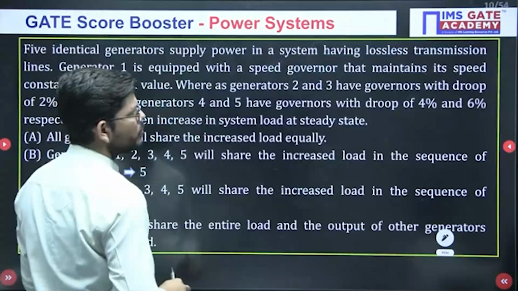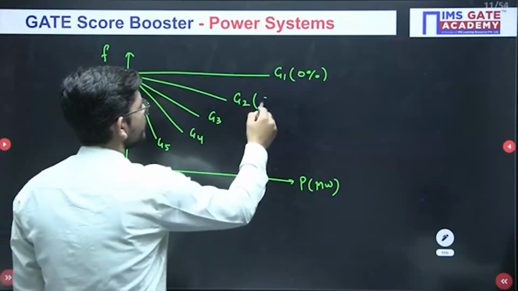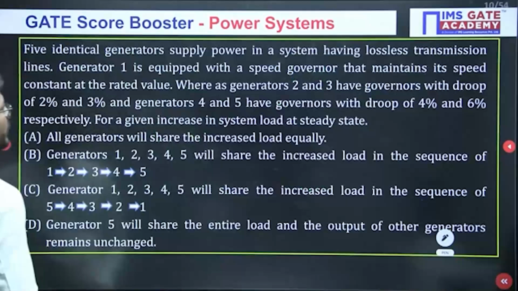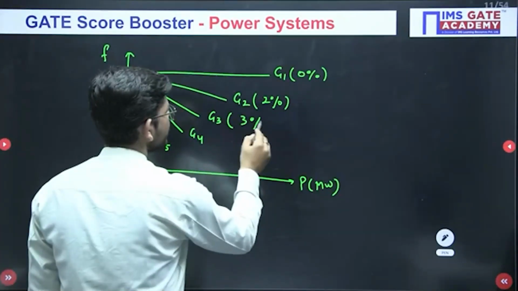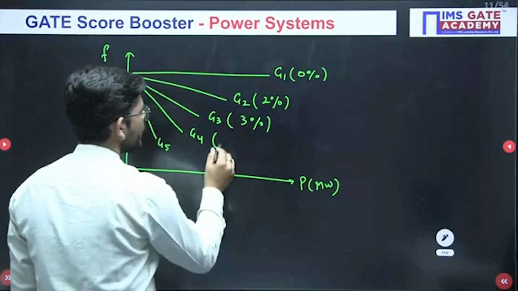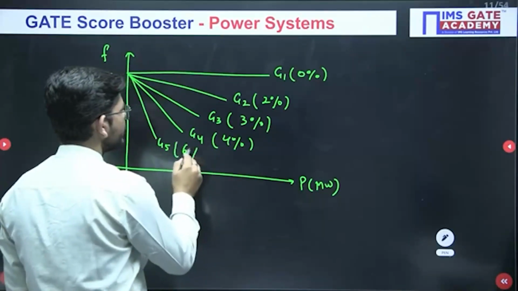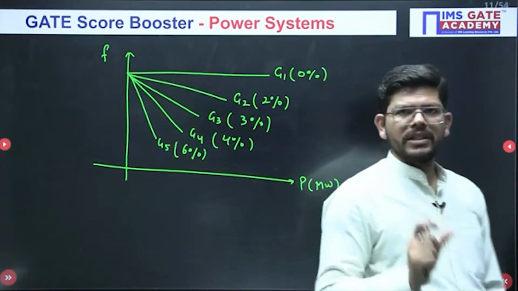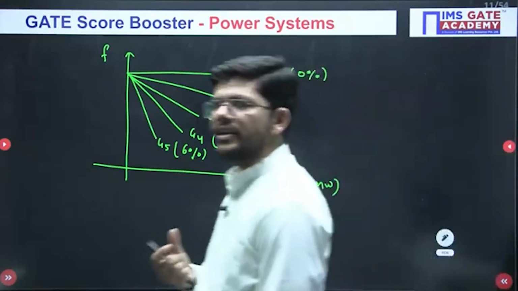And what are the droops? 2, 3, 4 and 6%. So G2 is having 2%, then G3 is having 3%, then G4 is having 4%, and finally G5 is having 6%. Okay. So if there is an increased load demand, in what order will they share the load?